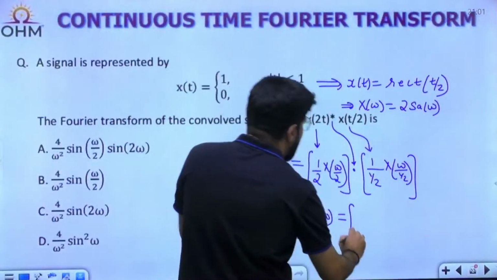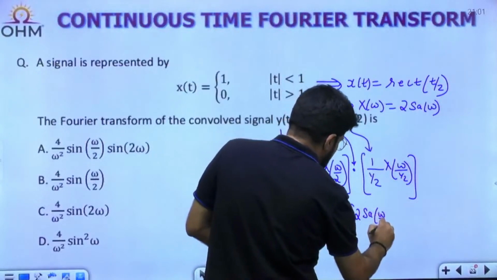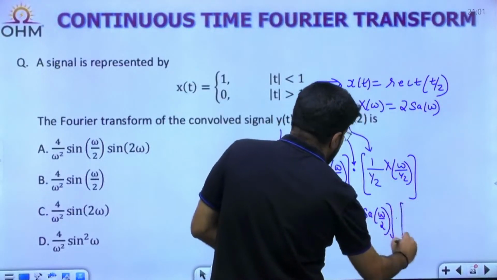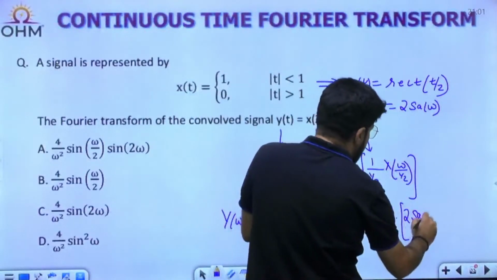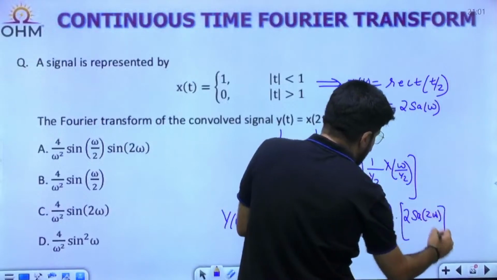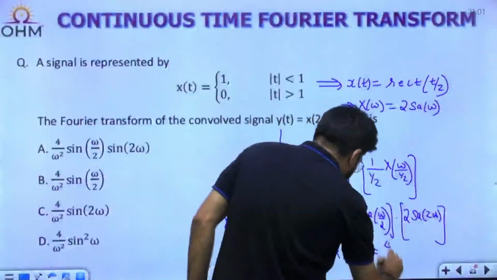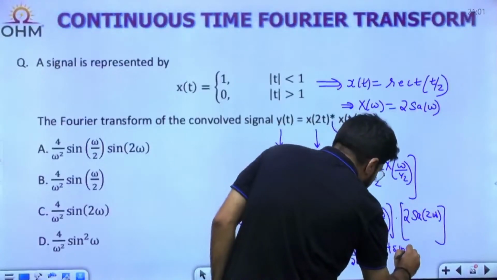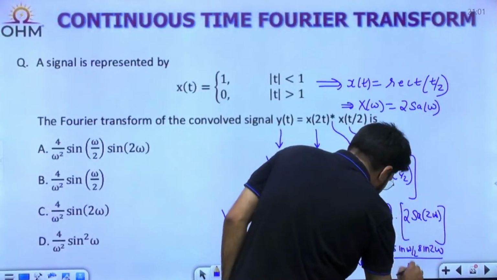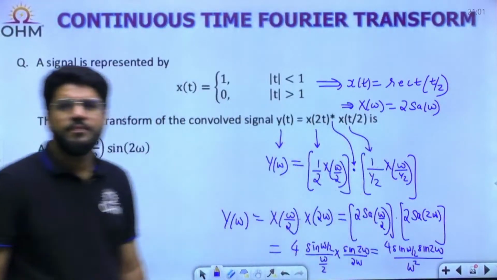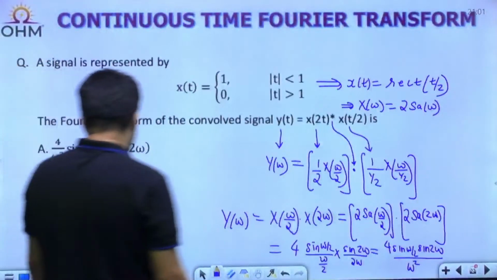What is X(omega by 2)? If you replace omega by omega by 2, this becomes 2 sampling omega by 2, multiplied by X(2 omega). X(2 omega) will be 2 sampling 2 omega, omega replaced by 2 omega. So your answer should be 2 times 2, which is 4. Your answer will be 4 sine omega by 2 into sine 2 omega divided by omega square. Okay. 4 sine omega by 2 into sine 2 omega divided by omega square.